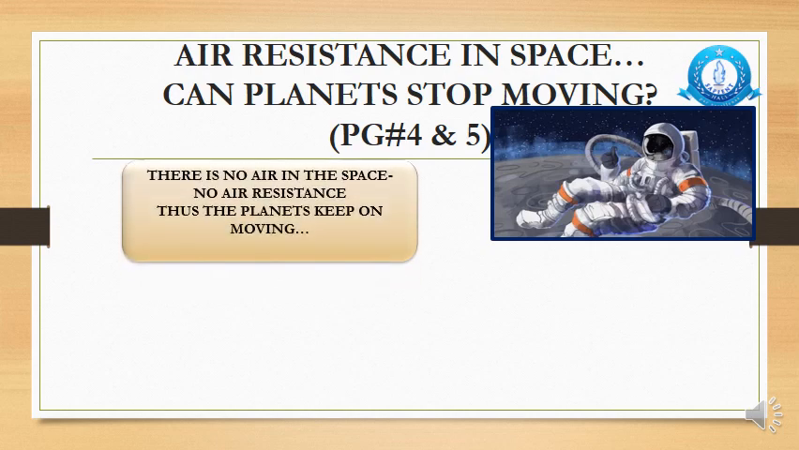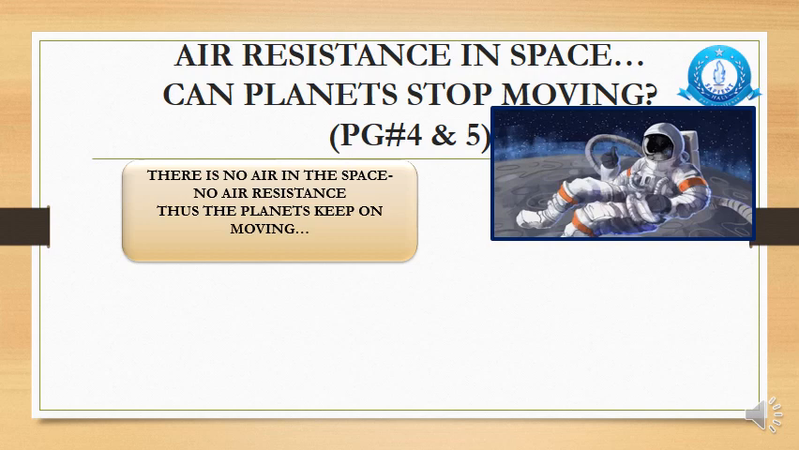As there is no air in space, how come air resistance is there? There can't be any air resistance over there. If there is no air, how can there be air resistance? Thus the planets keep on moving, and there is no force like air resistance or force of friction which can stop the movement of the objects or the planets in space, right? So this is important, that in space, as there is no air, there is no air resistance.